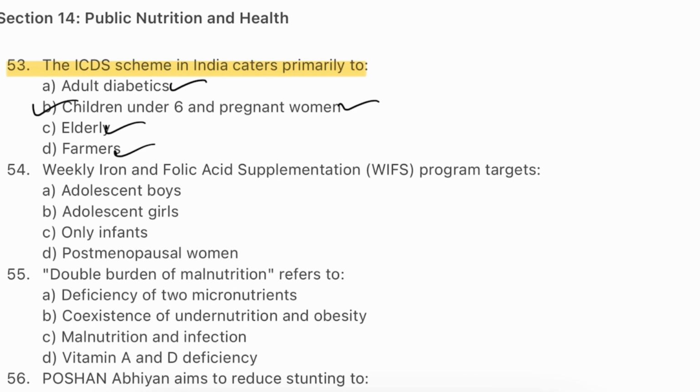Integrated Child Development Services (ICDS) provides nutrition, education and health care to vulnerable groups. Beneficiaries include children under 6 years old, pregnant women and lactating women. It includes supplementary nutrition, preschool education, immunization and health checkups. It operates through Anganwadi centers across India.